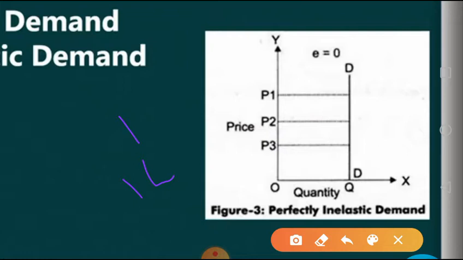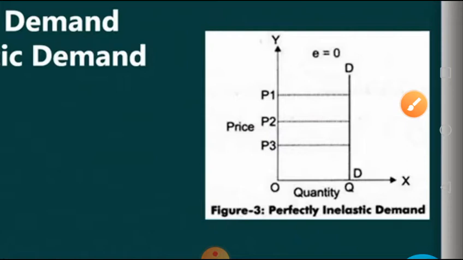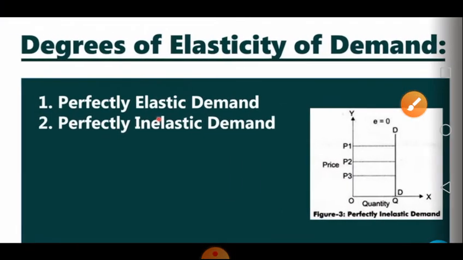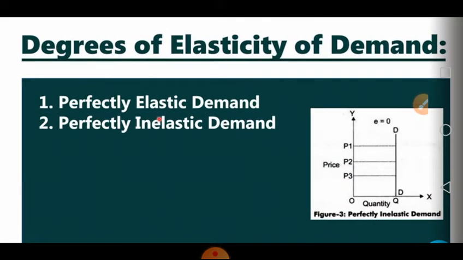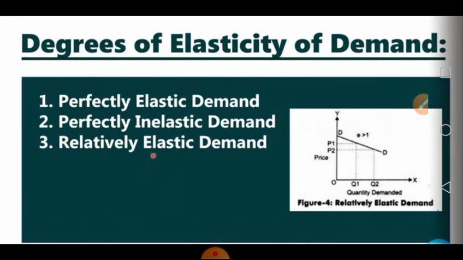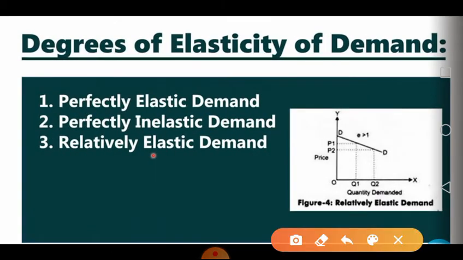Whatever the price of salt is, we'll use it, consume it, as without it we will not get the taste. So it is also a necessity. Okay, the next type or degree of elasticity of demand is relatively elastic demand.